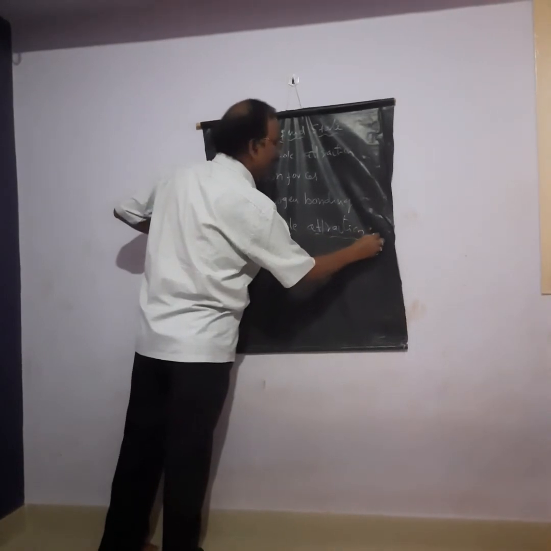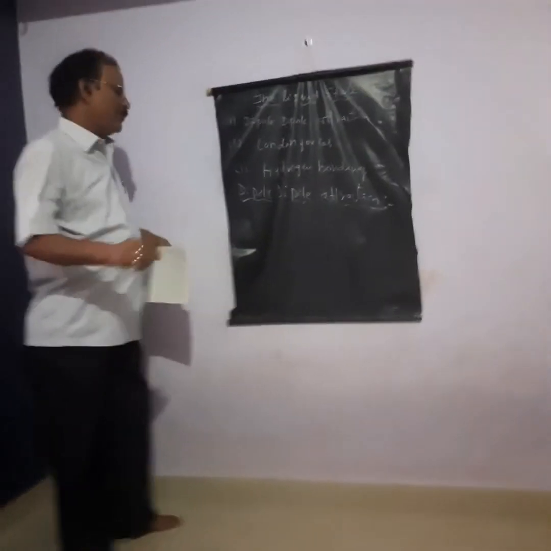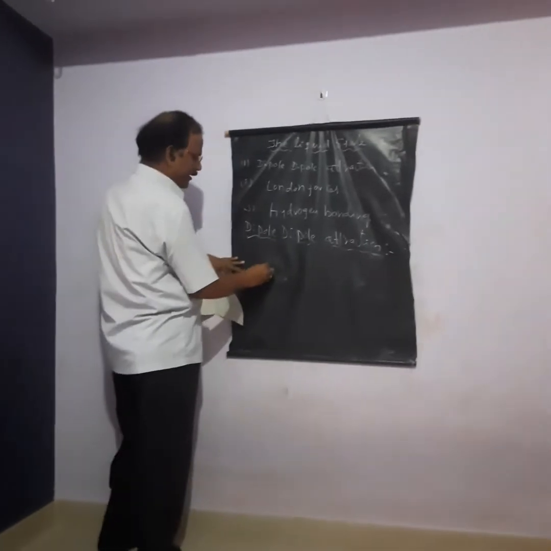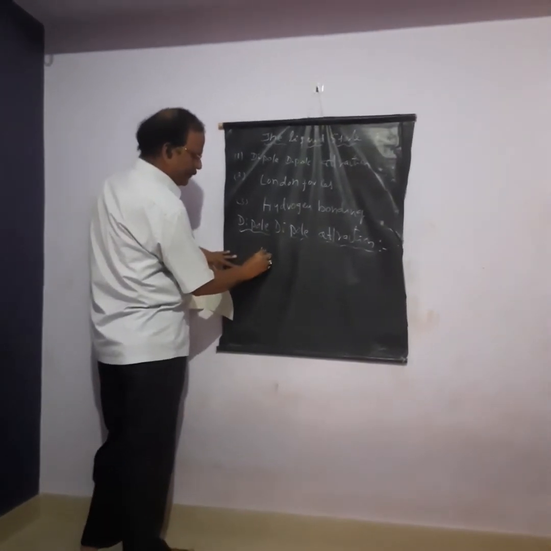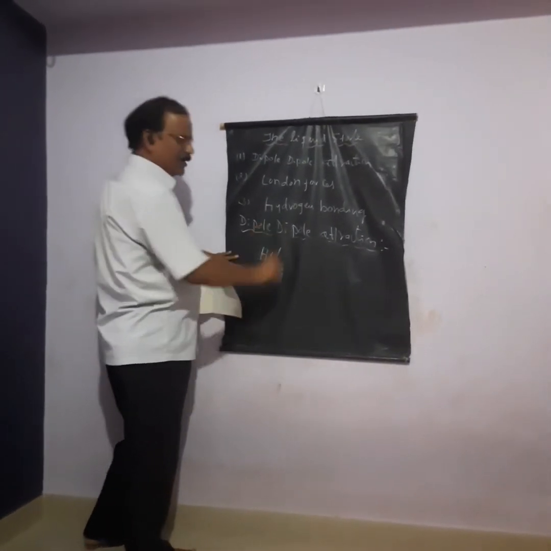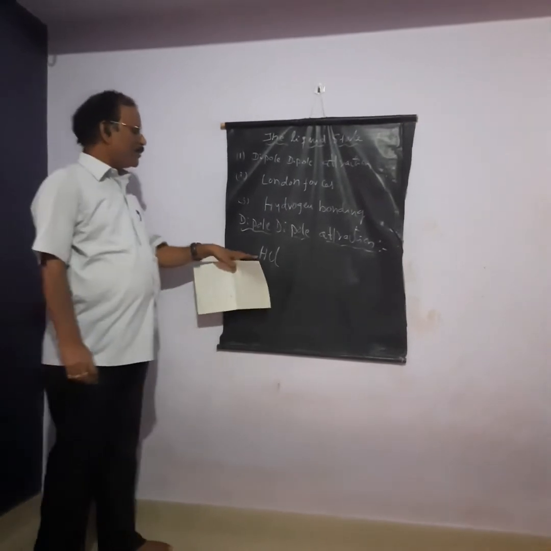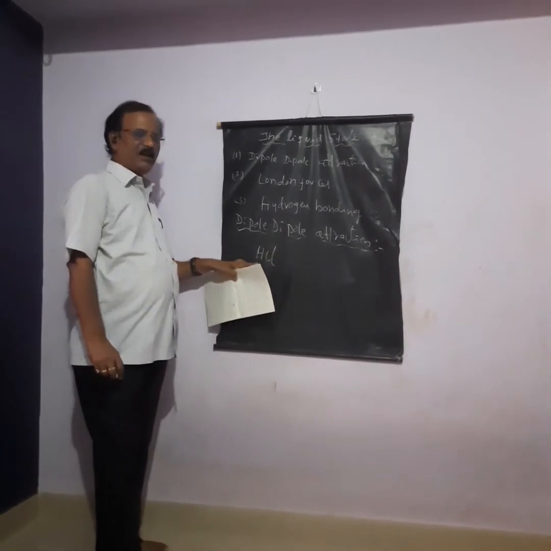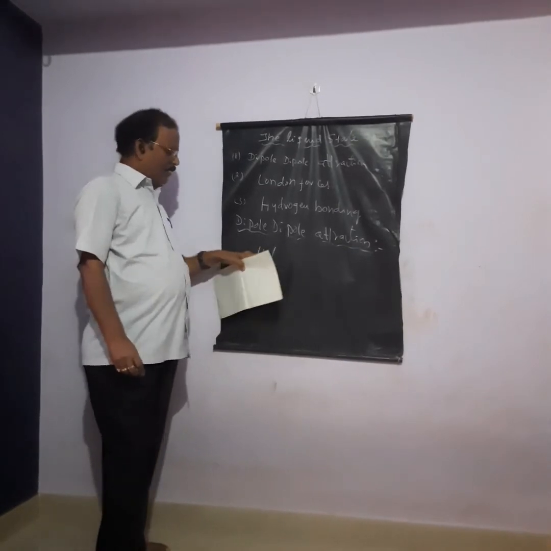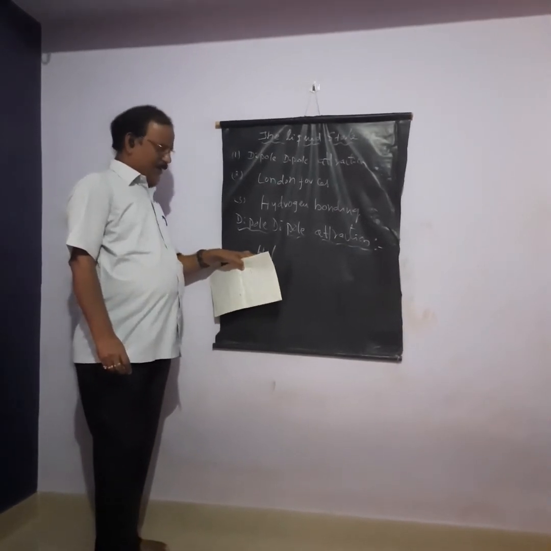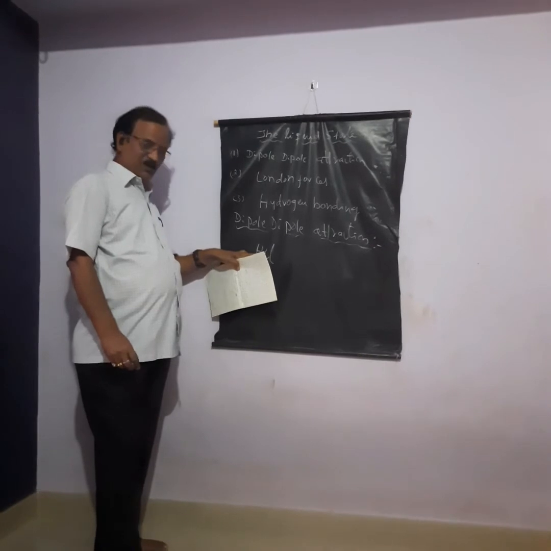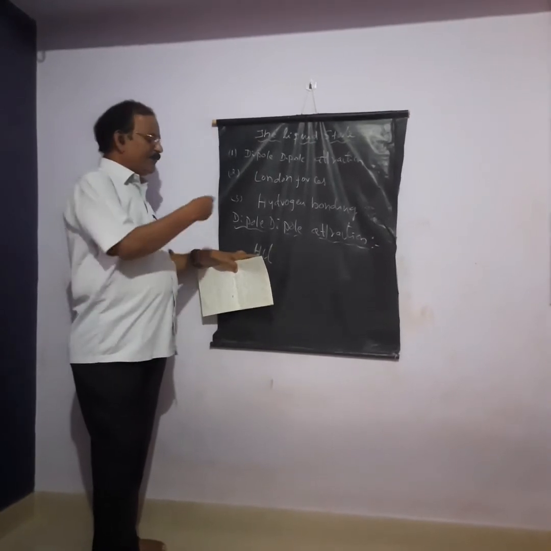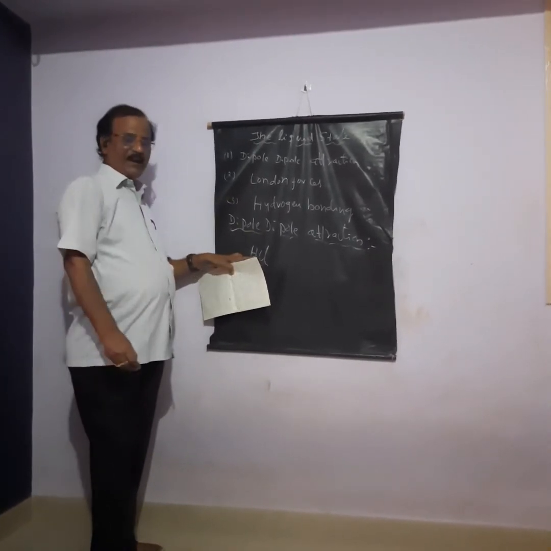What is this dipole-dipole attraction? Consider liquid hydrogen chloride. Because of the electronegativity difference between the hydrogen atom and the Cl atom, the bonding electrons between these two will deflect towards the more electronegative atom.